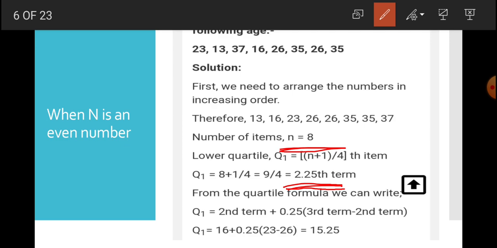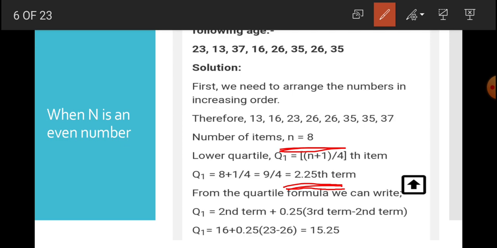So 2.25, this value lies between 2 and 3. Clear? So in order to find the quartile, we will use this formula, because 2 is complete here.